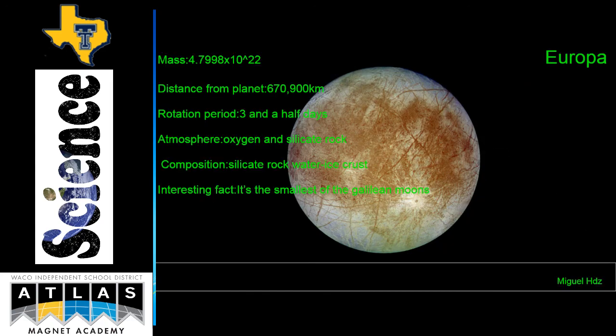Europa. Mass 4.7998 times 10 to the 22nd power. Distance from planet 670,900 kilometers. Rotation period 3.5 days. Atmosphere, oxygen and silicate-like rock. Composition, silicate-like rock and water, ice crust. Interesting fact, it's the smallest of the Galilean moons.